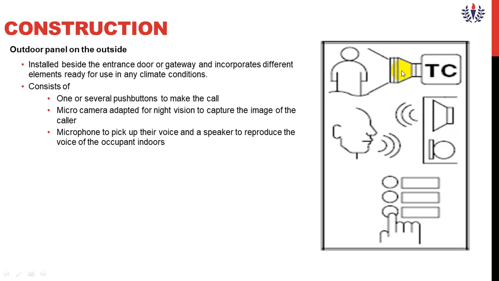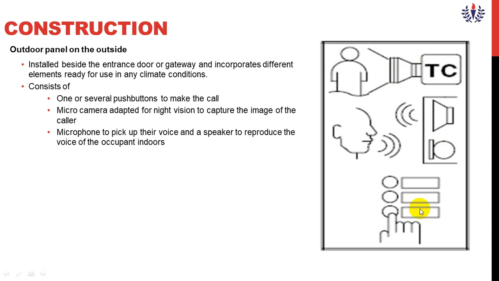And a speaker is included to reproduce the voice of the occupant for voice communication.